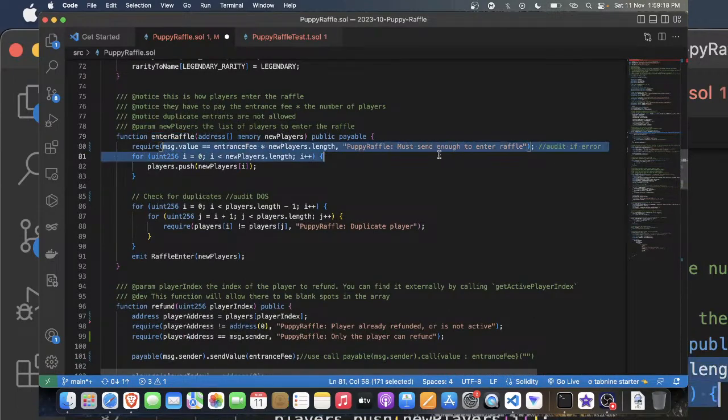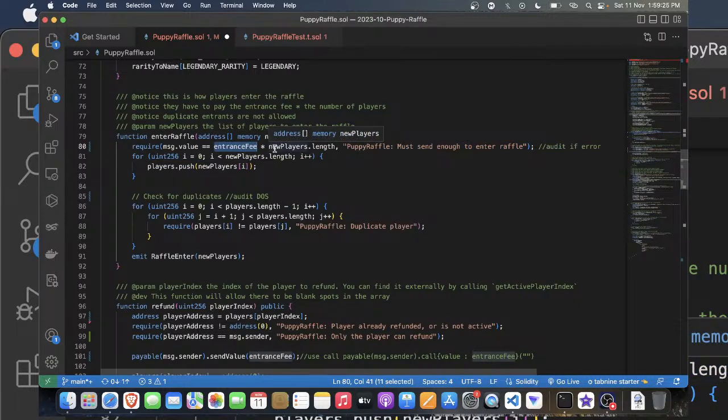So we have a require statement: msg.value should be equal to the entrance fee times the length of the array. For example, if the entrance fee is 10 and I'm passing 10 addresses, 10 times 10 gives 100, so I have to pass 100 ether, just for example, inside this function, as it is payable and could accept Ethereum.